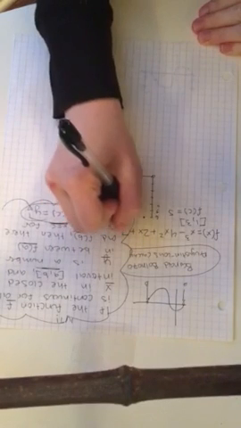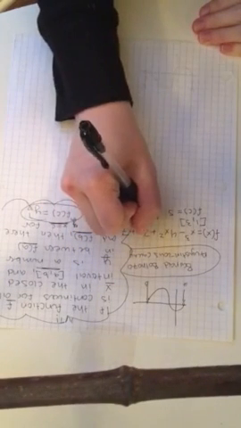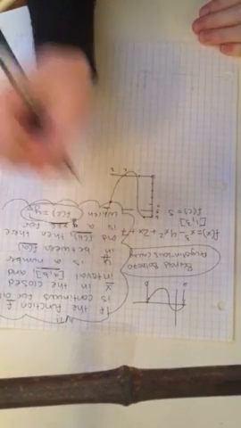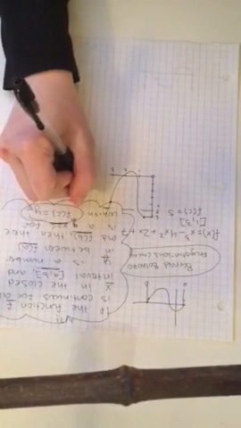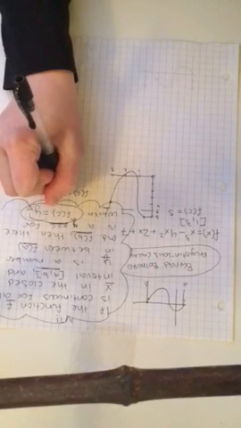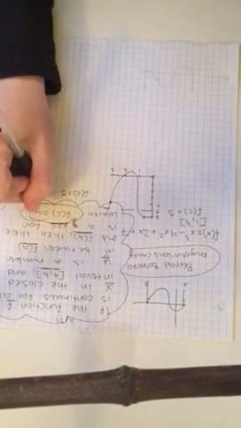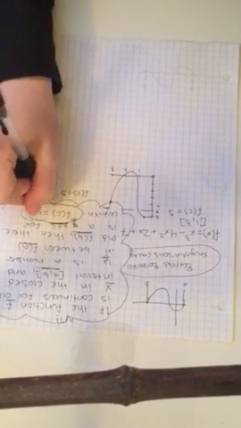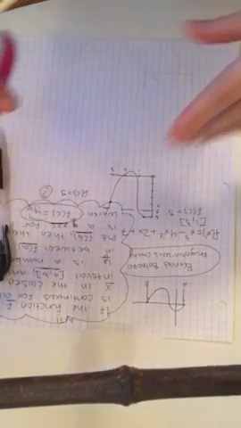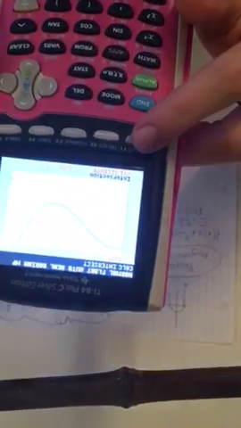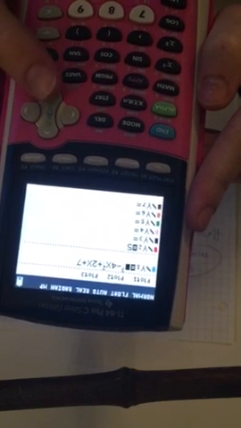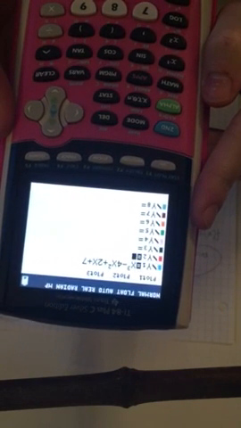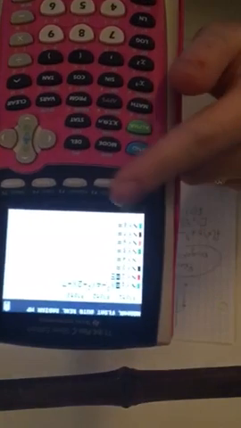In this problem, 1 is a and 3 is b. To find if there is a number x equals c between these 2 points, or in other words, if it is continuous throughout, we can use the intersection feature on our grapher. First, plot the function in the y1. Remember, at y2, plug in only 5 to get a straight line at y equals 5. Adjust your window and plot.